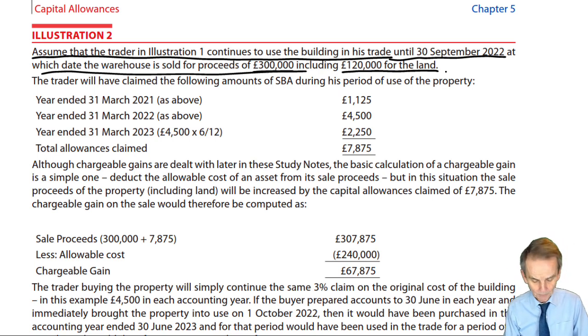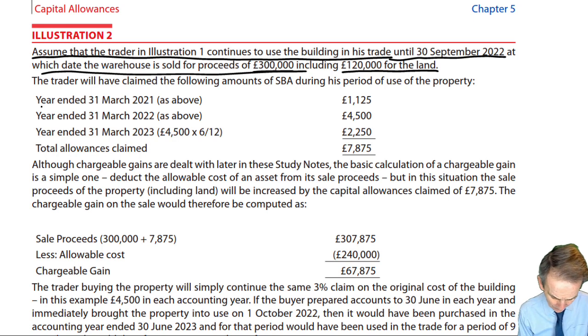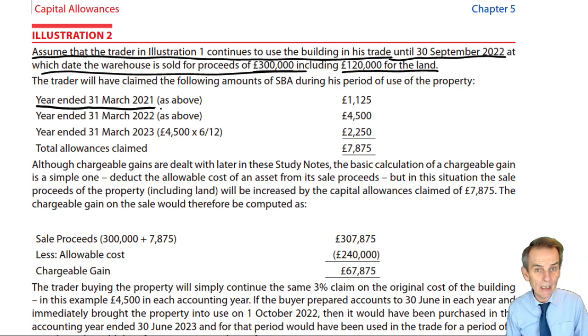Now, you will recall that the illustration 1 started with our trader who prepared accounts to the year ended 31st of March. And what we've seen, as above, at the bottom of the previous page, in that accounting period in which the building was constructed, we were able to claim 3 months' worth of the available annual WDA, and we took £1,125.